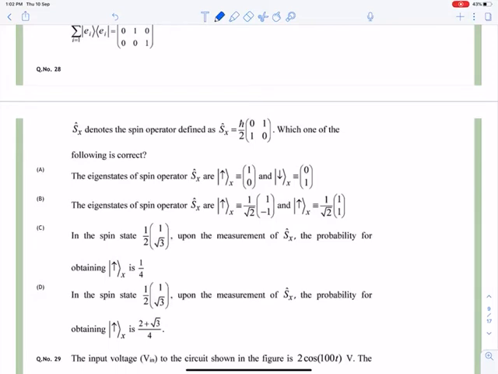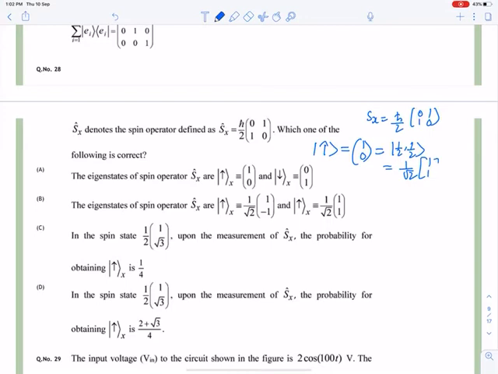See, if I talk about spin up, then it is 1 0, and it is also given by half half. So Sx we know is h bar by 2 times 0 1 1 0. The eigenvector corresponding to spin up is given by 1 by root 2 times 1 1, with eigenvalue plus h bar by 2.